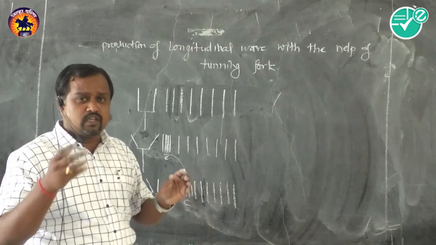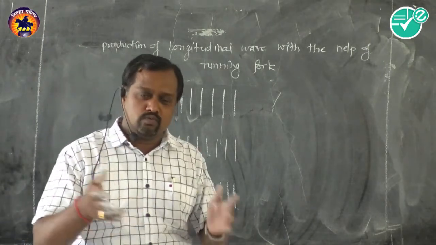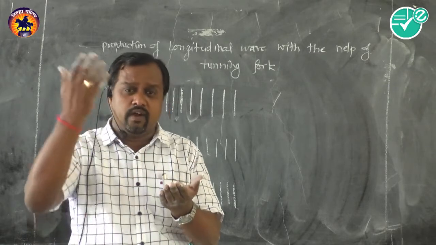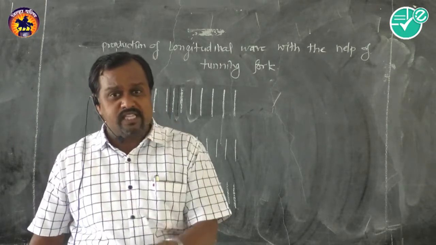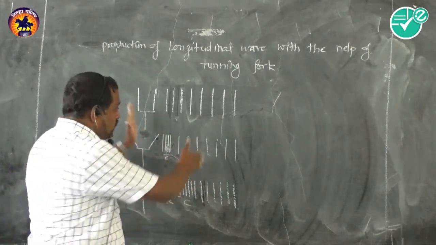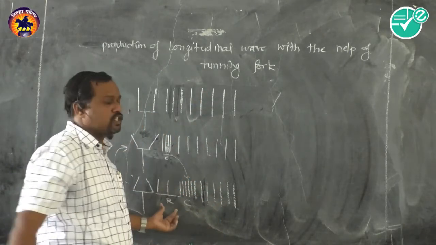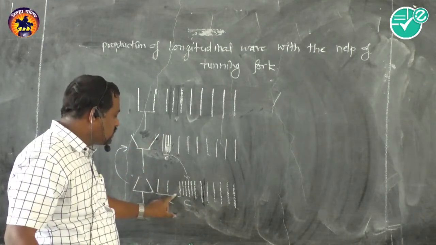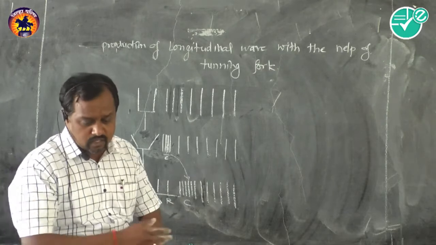We can't see it because the frequency of the tuning fork is too large. In our laboratory, 288 Hz, and that is 512 Hz. That means within 1 second, this much vibration we can't see, but for understanding how compression and rarefaction are formed, we take this detail and we get this compression and rarefaction.